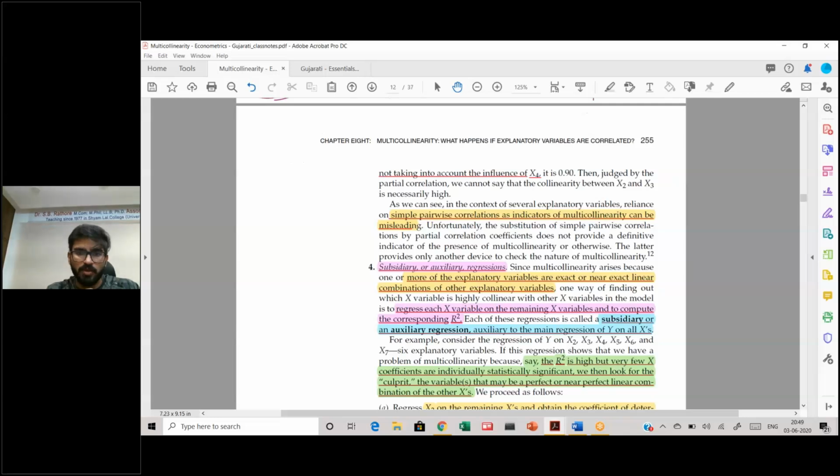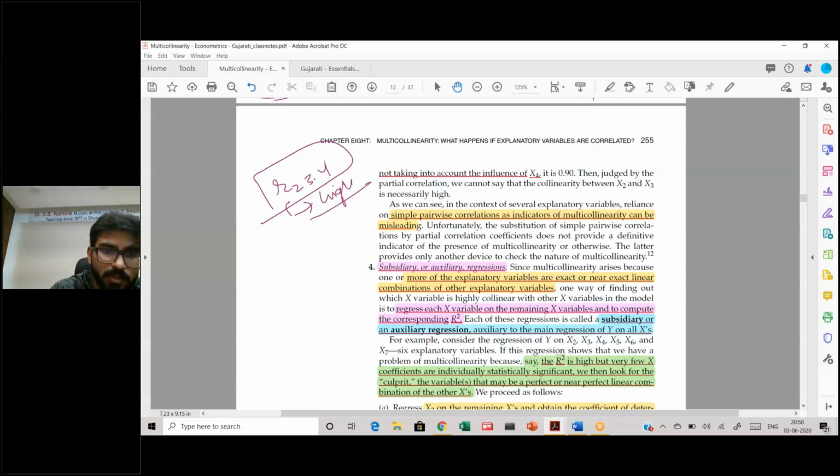So this is again one of the methods of finding out multicollinearity. If this partial correlation coefficient r23.4 is also high, that essentially means that x2 and x3 are very collinear. Whereas if this is low and r23 is high, this shows that x4 is what is causing this multicollinearity. Again, the problem is that pairwise correlation coefficients and partial correlation coefficients can be very exhausting to find out, and second, they can also be misleading.